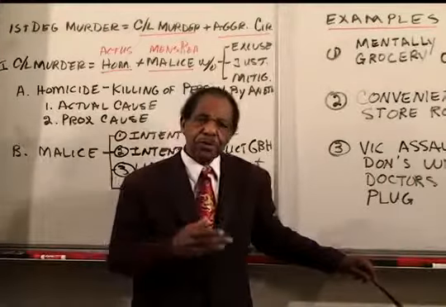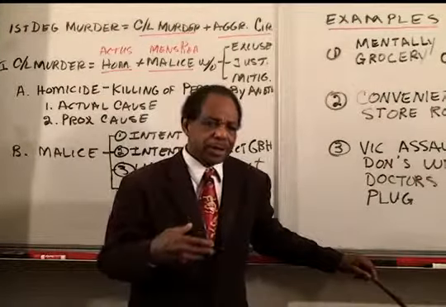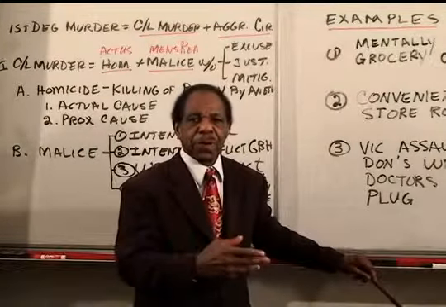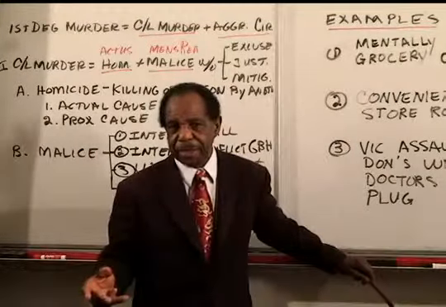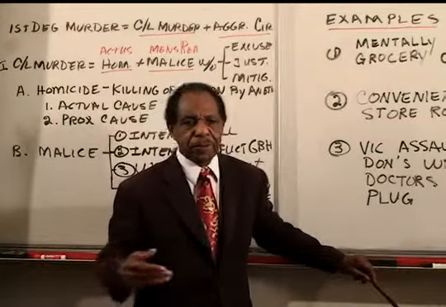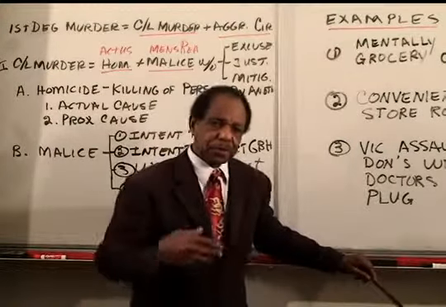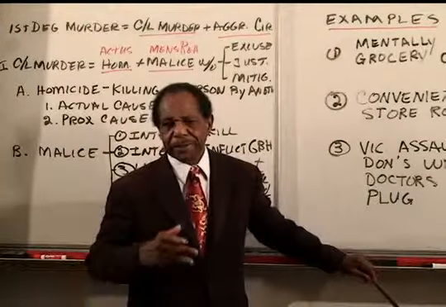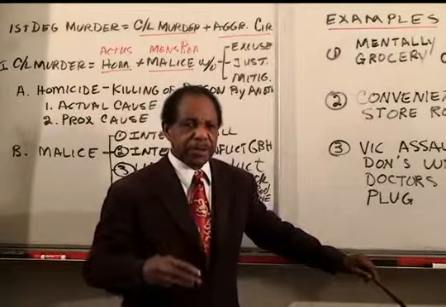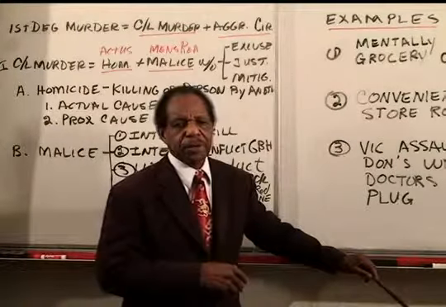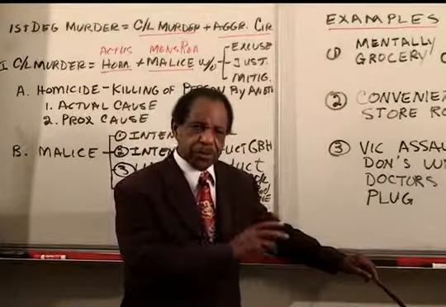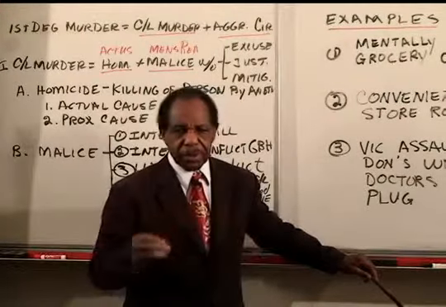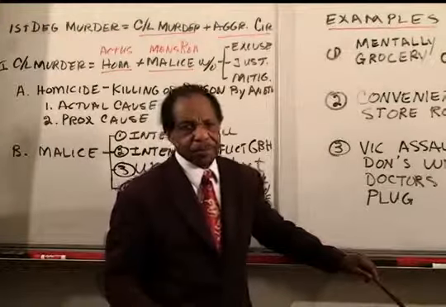But if you just shoot somebody and the person dies, you can't say that this was an assault with a deadly weapon, which is a felony, and the person died, and therefore we have felony murder. Attack somebody with a knife, this was assault with a deadly weapon, the person died, so we have felony murder. That doesn't work. The felony, like the robbery, needs to be independent of just the way that the person got killed.